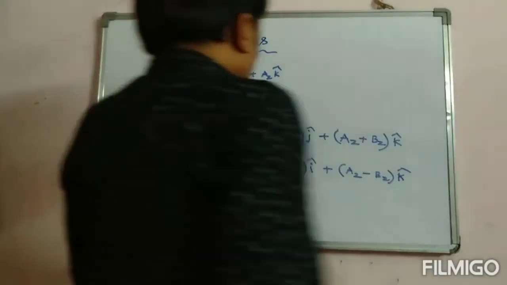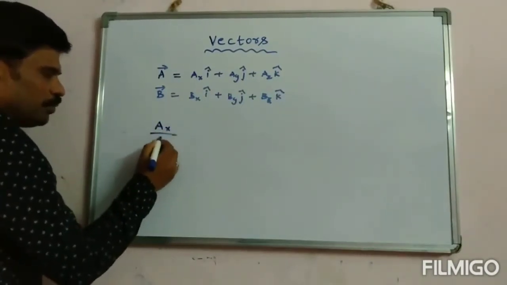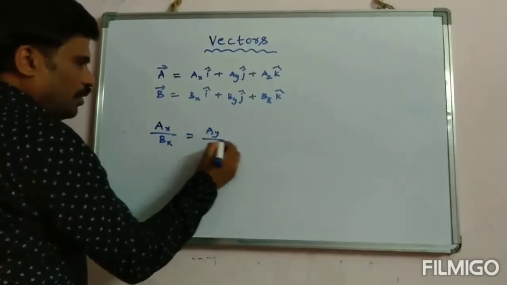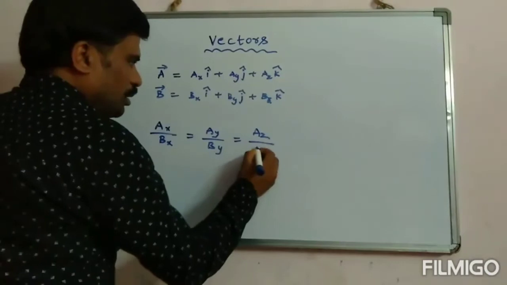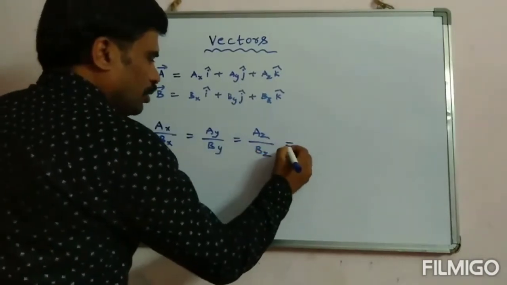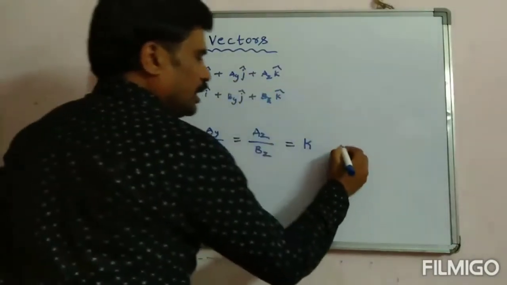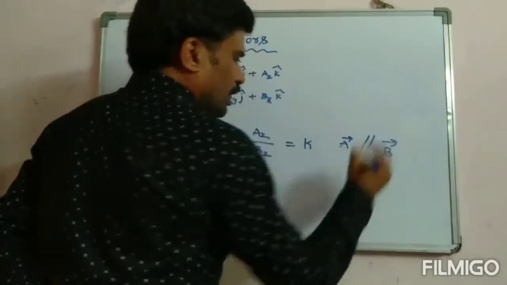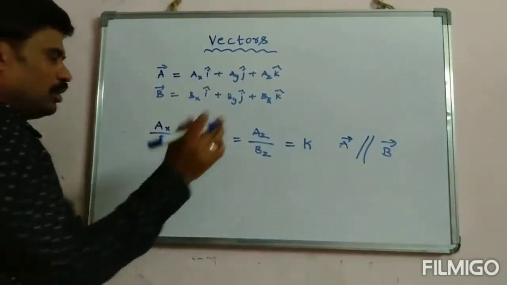Right. And one more thing we can see here. If ax by bx equals ay by by equals az by bz equals some constant k, then I can say that A vector is parallel to B vector. Nothing but these two vectors are parallel.